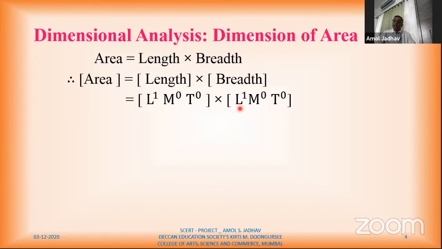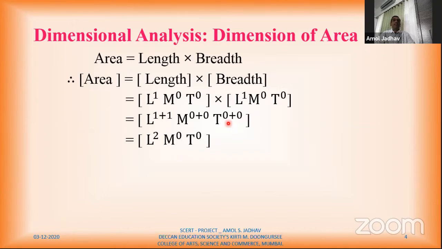So here, these are the dimensions for length and breadth. Now, if we solve this by using laws of indices, here L raised to 1 is there, here again L raised to 1 is there. Therefore, according to laws of indices, this 1 plus 1 will be here. So L raised to 1 plus 1. For M, 0 is here, again 0 is here. So M raised to 0 plus 0. T raised to 0 is here, T raised to 0. So T raised to 0 plus 0. Now we'll solve this. So I'll get this answer.